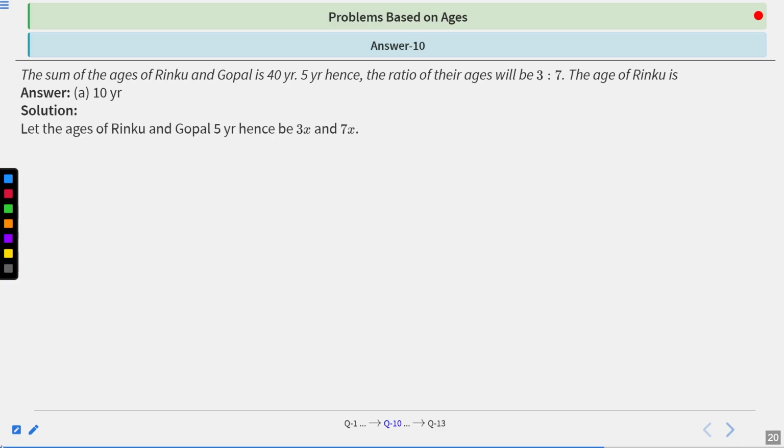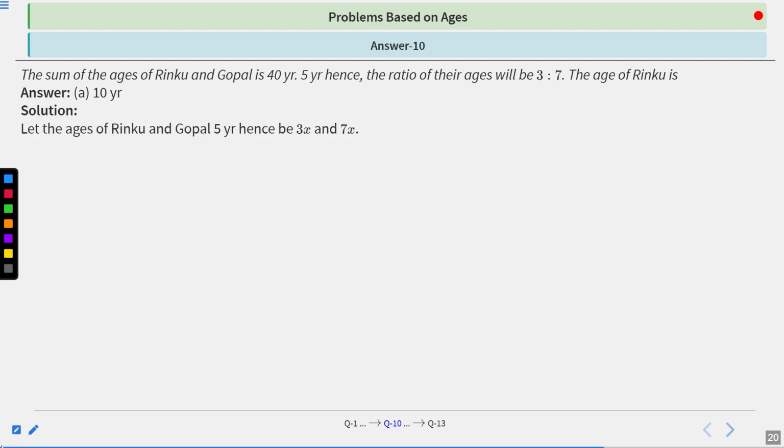So let the age of Rinku and Gopal 5 years hence be 3x and 7x. We let the 5 years hence age of Rinku be 3x and Gopal be 7x, as the ratio is given in the question.